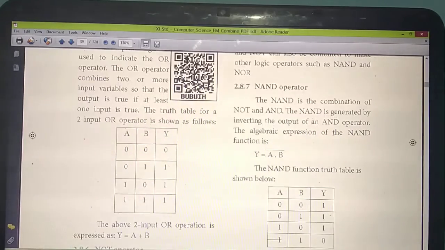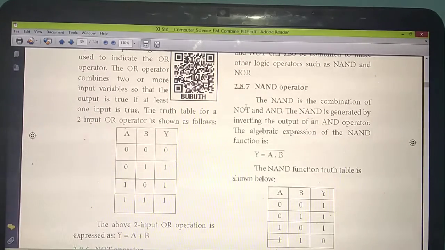Yes, listen carefully. The NAND operator is a combination of NOT and AND. So it's a combination of how many operators? NOT and AND operator. The name itself, NAND: N for NOT and AND. So NOT plus AND gives NAND.